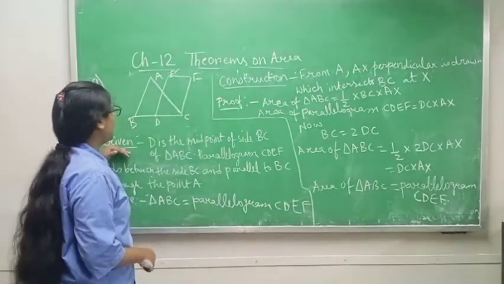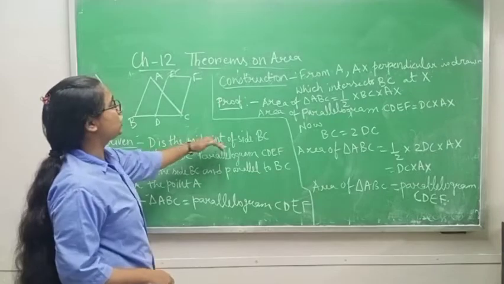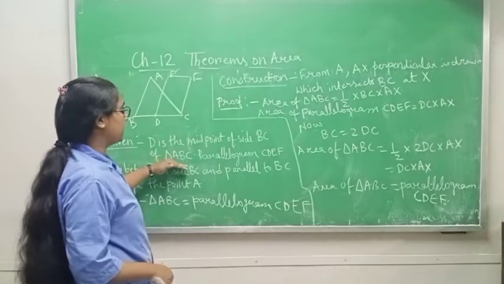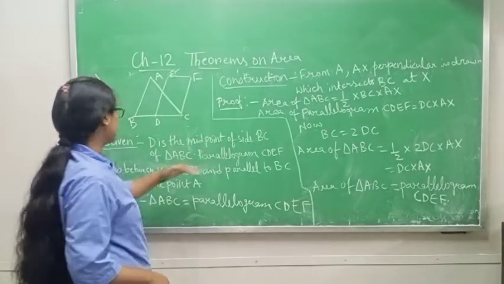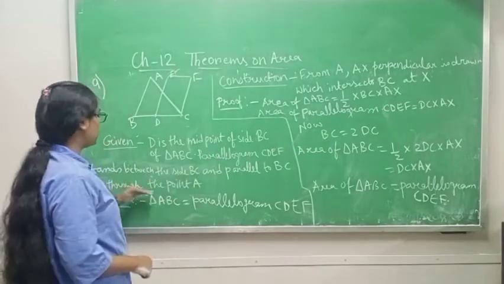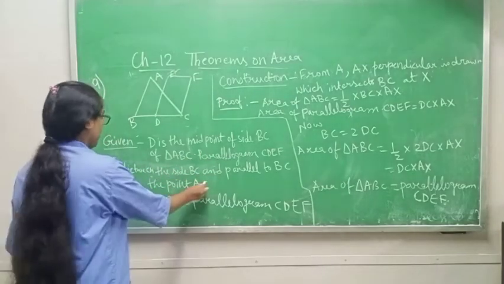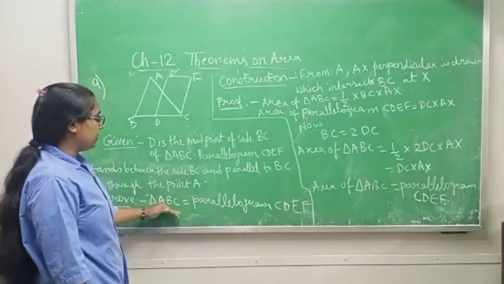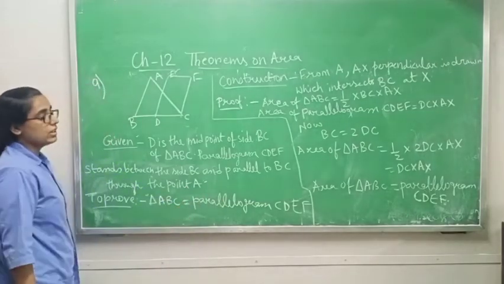Now, in the given part, what is given is that D is the midpoint of the side BC of triangle ABC, and parallelogram CDEF stands between the side BC and parallel to BC through the point A. To prove: area of triangle ABC equals area of parallelogram CDEF.